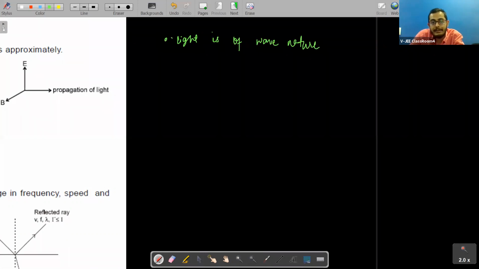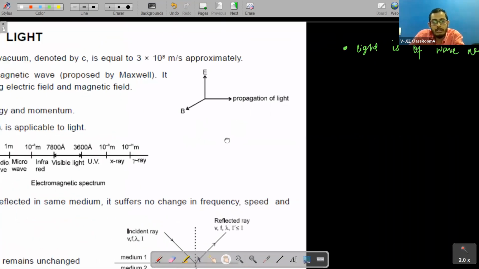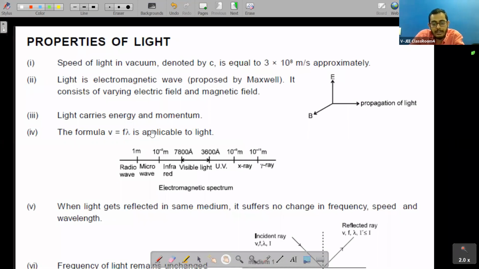In this chapter, because we already know about reflection, refraction, polarization, diffraction, all these phenomena are explained by this nature of light, which is wave nature. So in this chapter we will be considering that light is of wave nature. Light is a wave. Now here we have a few points.